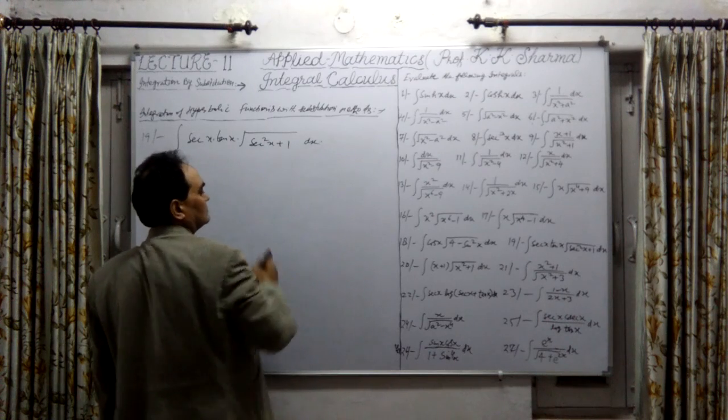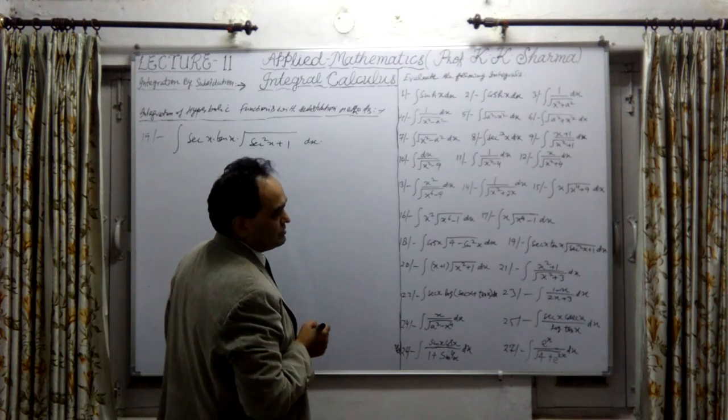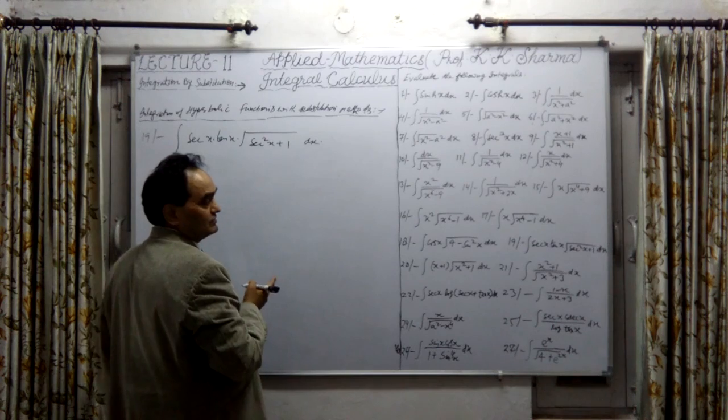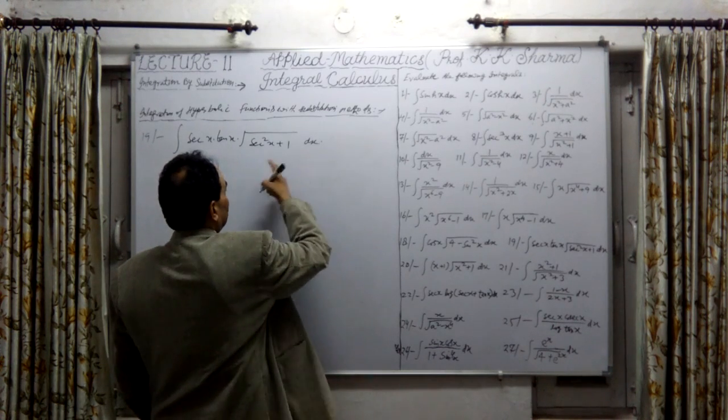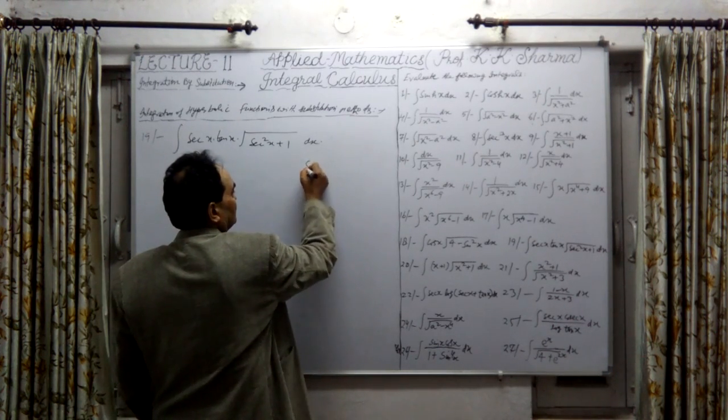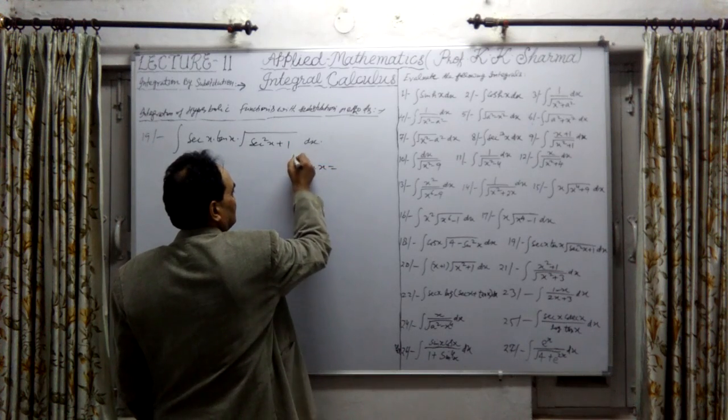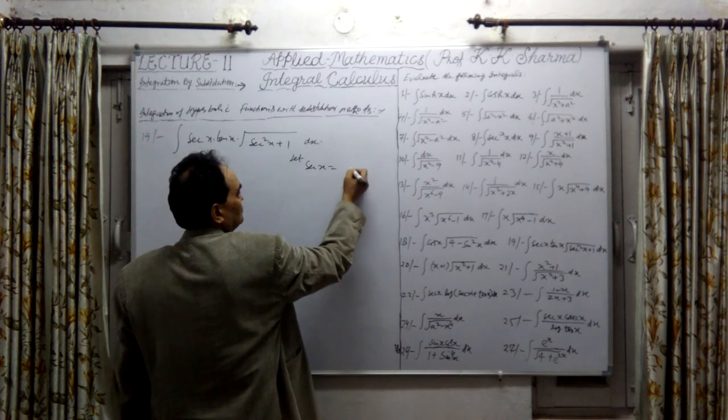Now again in this case it's not trigonometric type, but finally it will be hyperbolic function. But before that we have to substitute secant x equal to t.